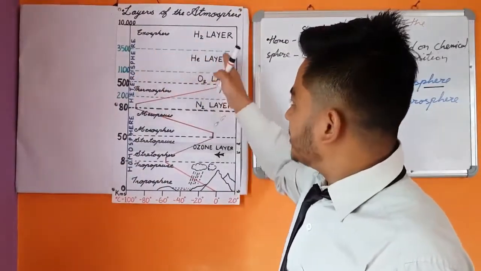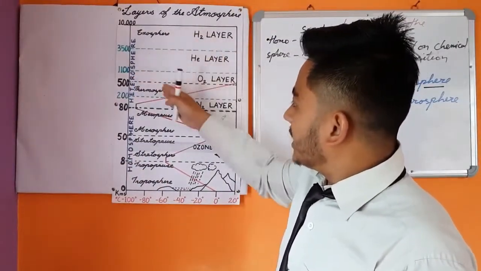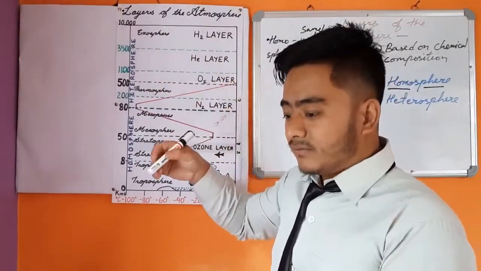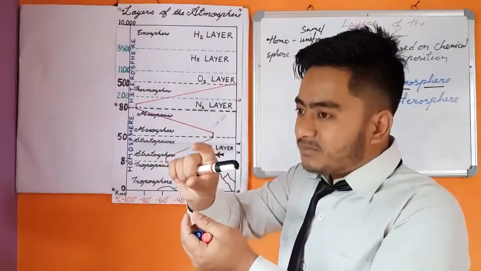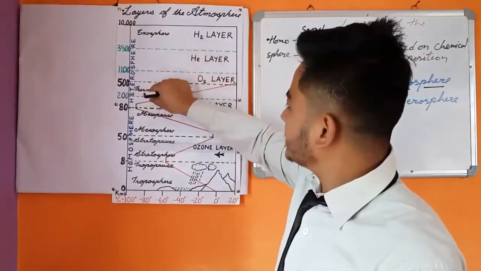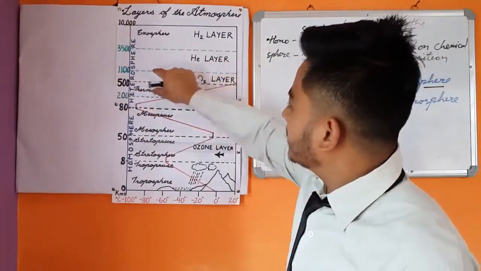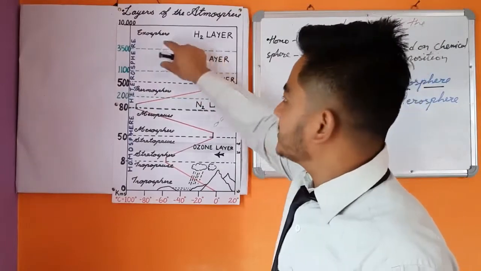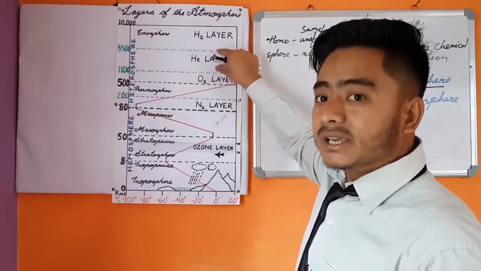That means this particular Heterosphere is formed in such a way that a spherical layer of various gases have been formed. Like you can see, there is one layer over here, another layer of another gas, another layer of another gas.